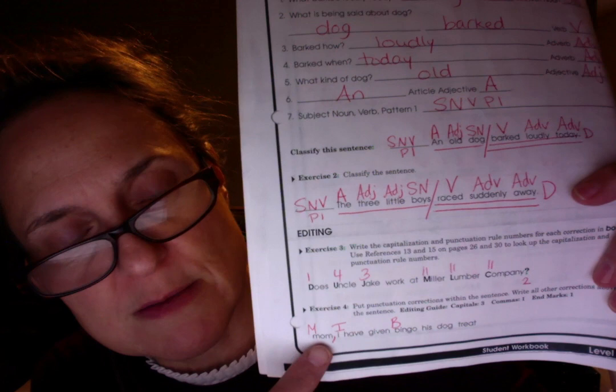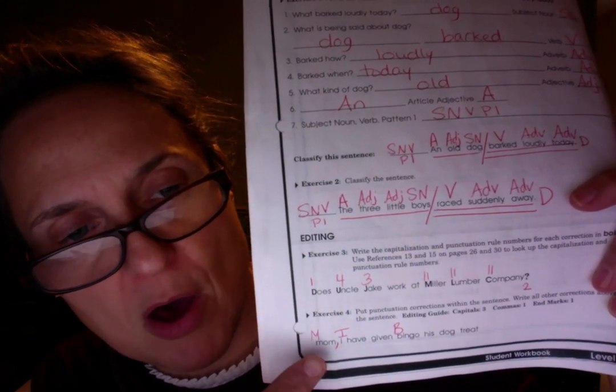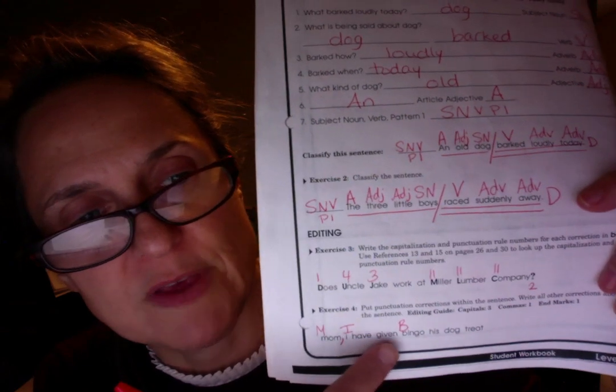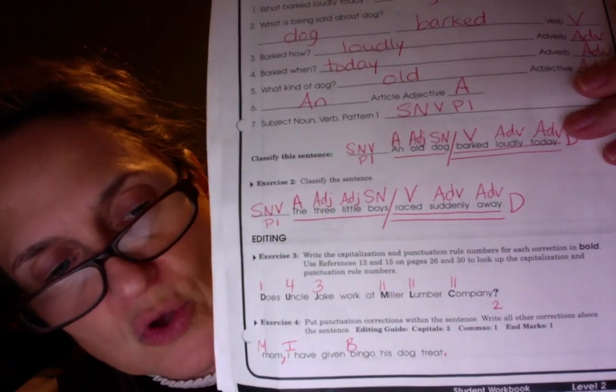Bingo is his name-o. Now we need a comma. 1 comma. It goes after the word mom. When you're addressing somebody at the beginning of a sentence, we put a comma after it. So there's like a pause. Mom, I have given Bingo his dog treat. And the last thing is an end mark. It's a period because they're just telling us something. They're not asking, they're not exclaiming. It's just a period.